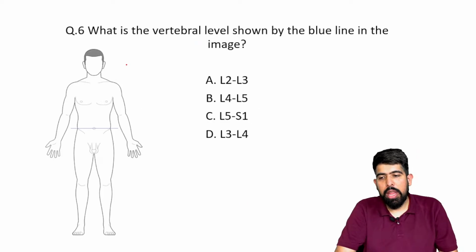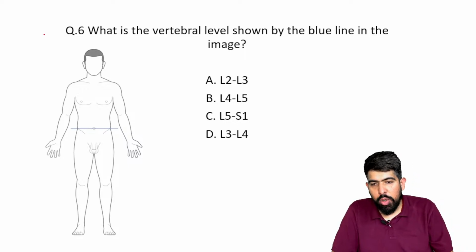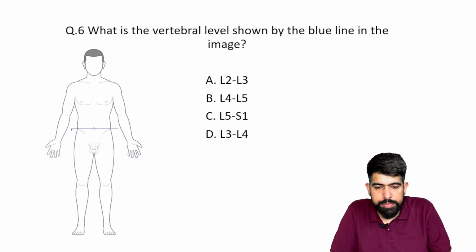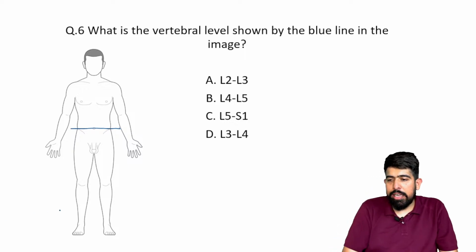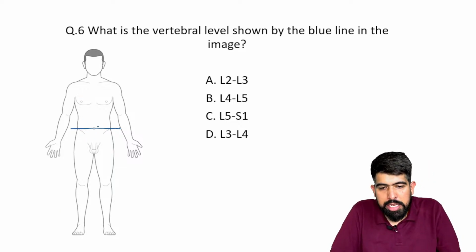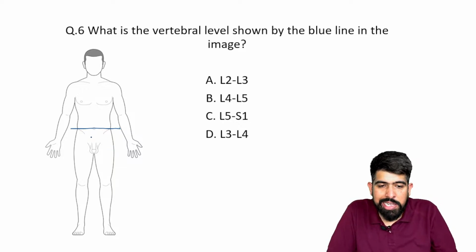Right? Okay. So now, what will be the vertebral level shown at the blue line in the image? And I hope you can see this blue line on the image clearly, or I can draw here again. This blue line. And you can see clearly where this blue line is passing. Yes, this blue line is passing through your umbilicus, at the level of the umbilicus.